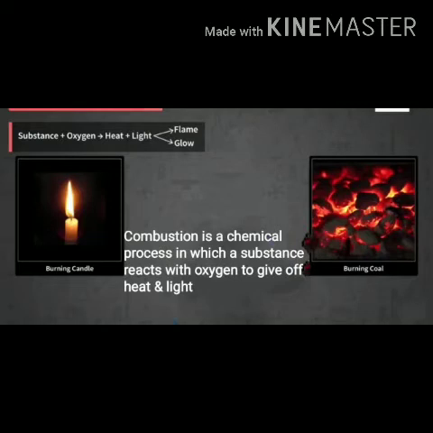For example, when you light a candle, it burns with a flame. On the other hand, when you burn coal, it burns with a glow. All these processes can be termed as combustion. So students, how are you going to define combustion? Combustion is a chemical process in which a substance reacts with oxygen to give off heat and light. For example, burning of magnesium ribbon and burning of charcoal.